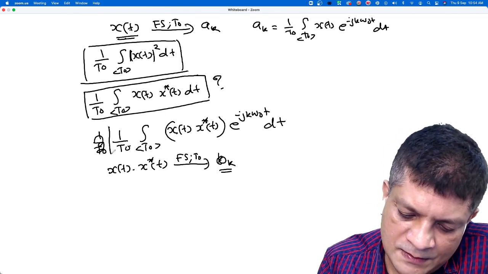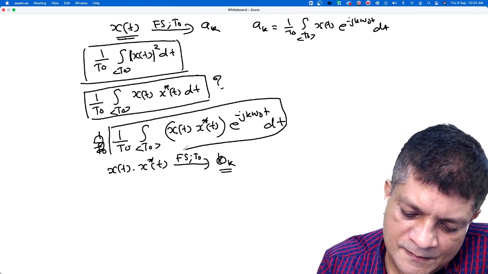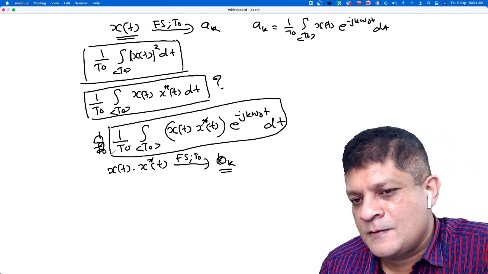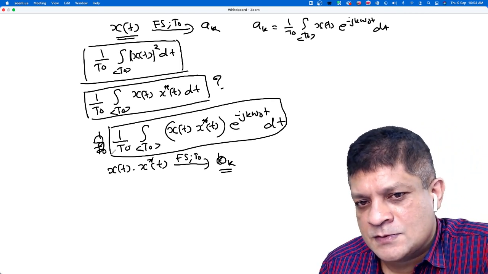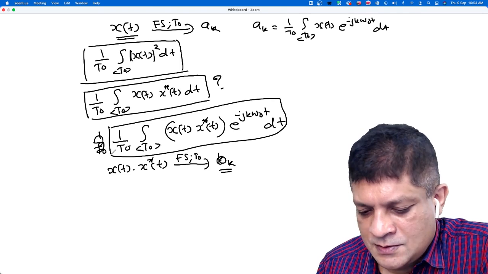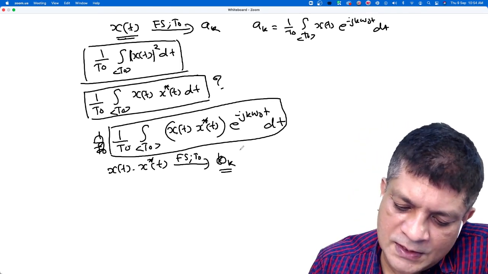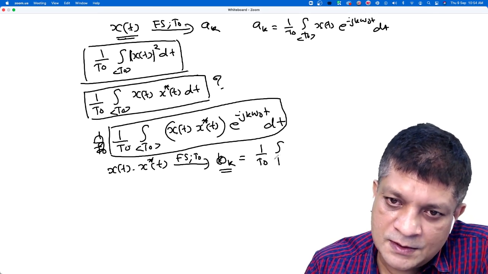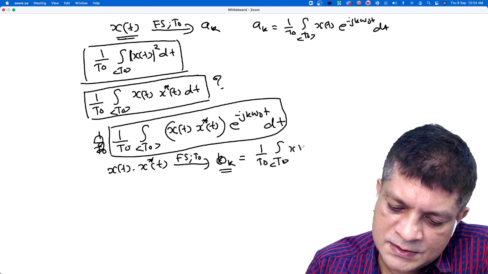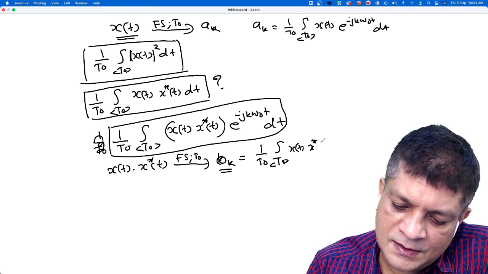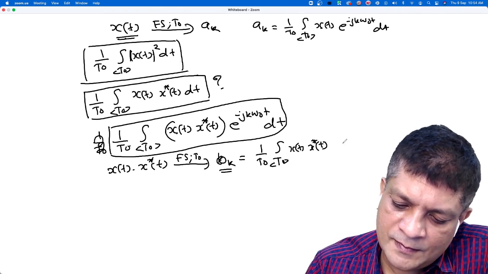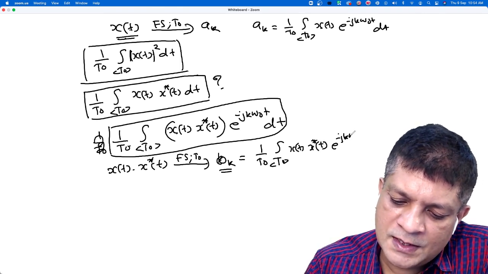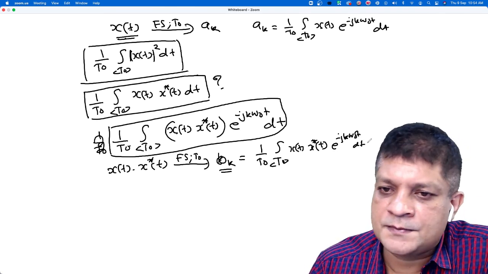Is it this integral? Yes, sir. So we can say that bk is 1 upon T0 integration over T0 x(t) x star t e to the power minus j k omega naught t dt, isn't it?